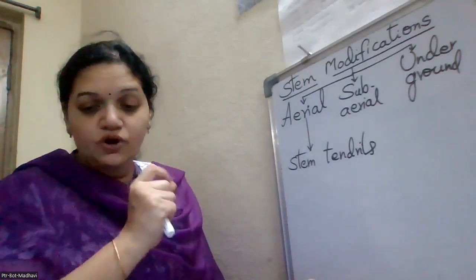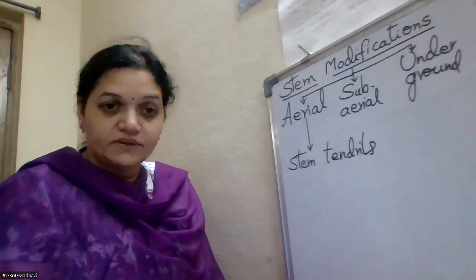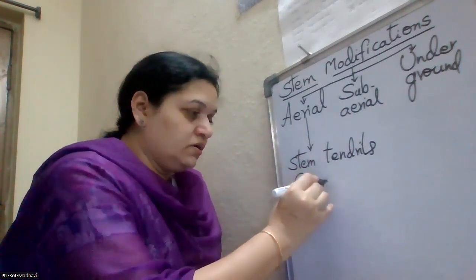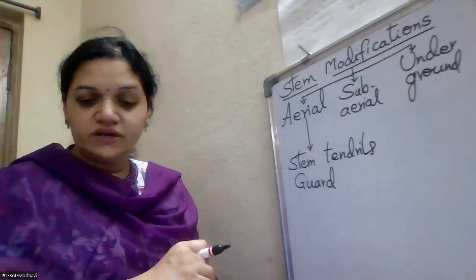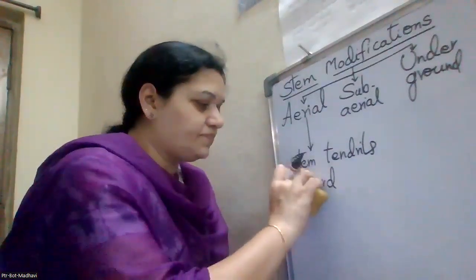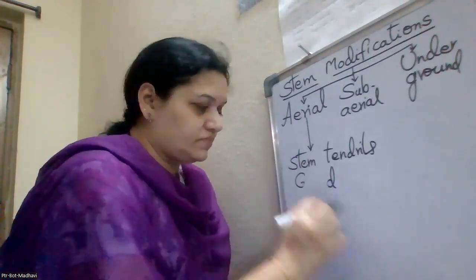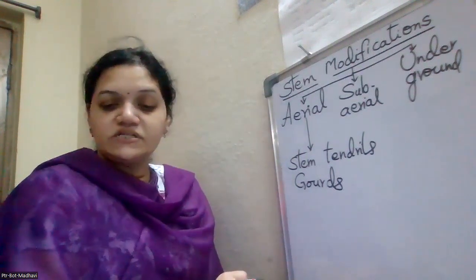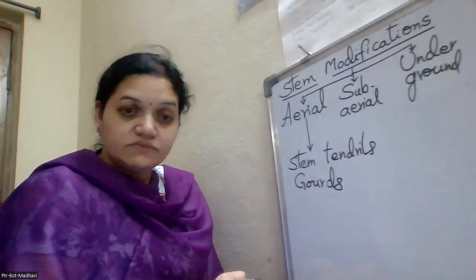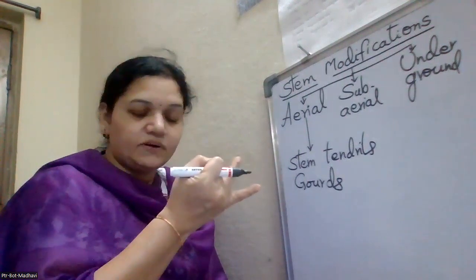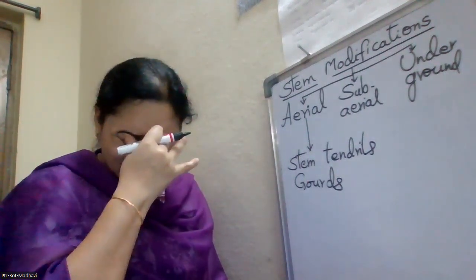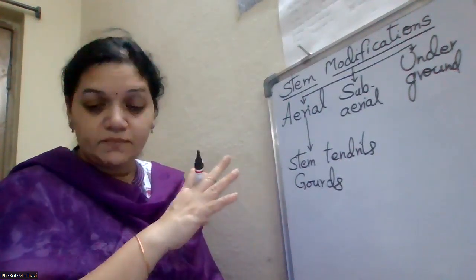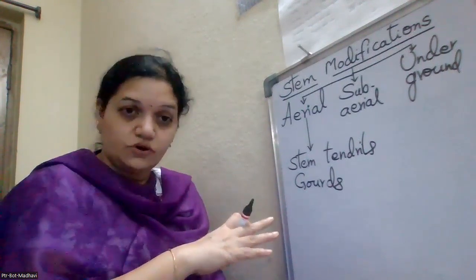The first one is the gourd. Gourd means cucumber, pumpkin, all these come. So in this one, cucumber, melon, and the pumpkin also come under these gourds.